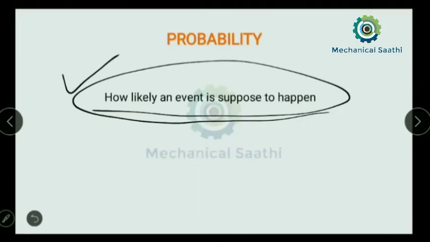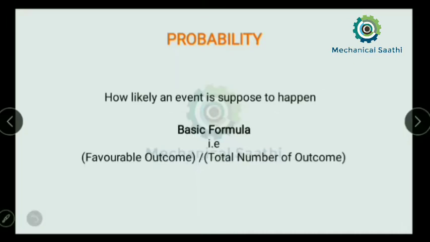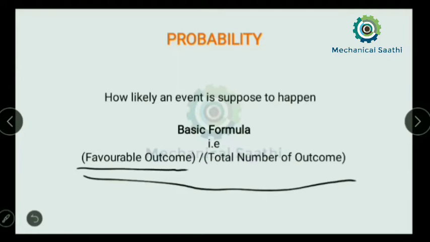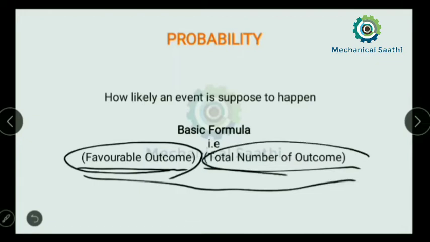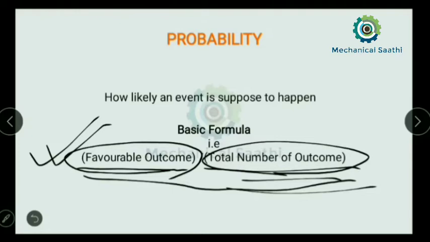The basic formula for probability is favorable outcomes divided by the total number of outcomes. If we can find the favorable outcomes and the total number of outcomes from the question, then we can find the probability of that favorable outcome.